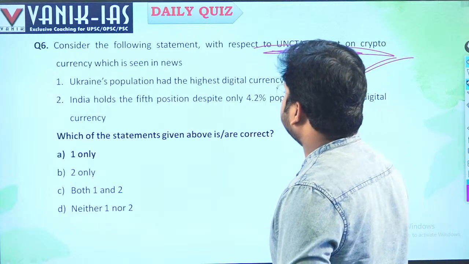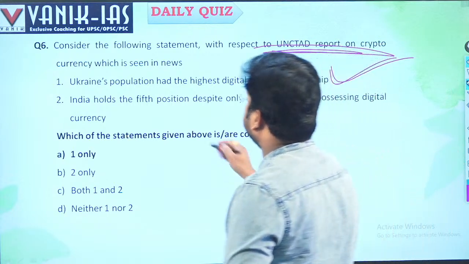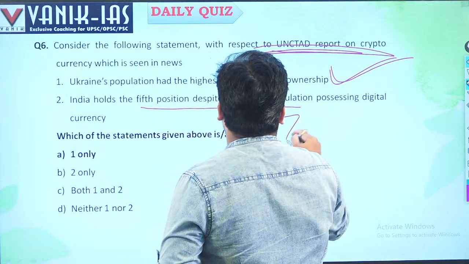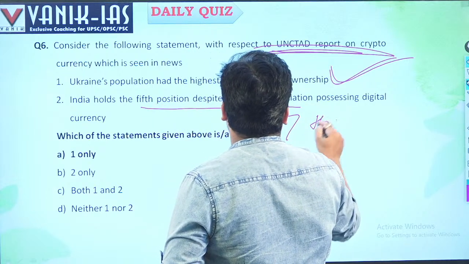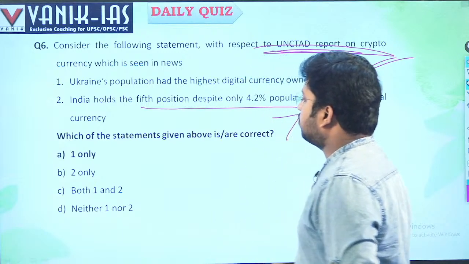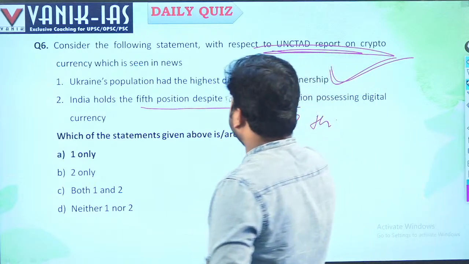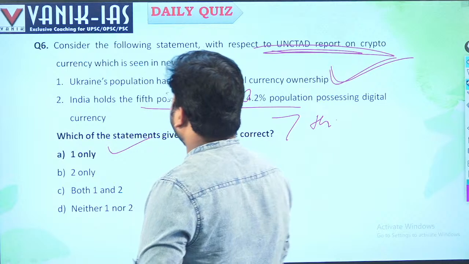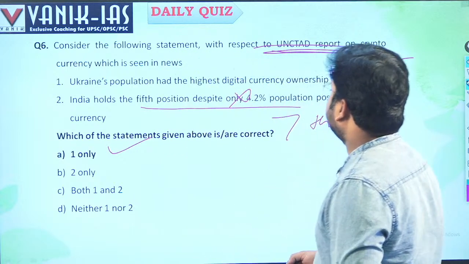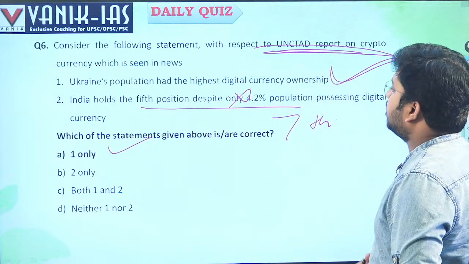India holds the 5th position. No, India holds the 7th position, right? India holds the 7th position in possessing digital currency. So only one option is the right answer. This is wrong. Around 7.2% of India's people, 7% of people in India, are using